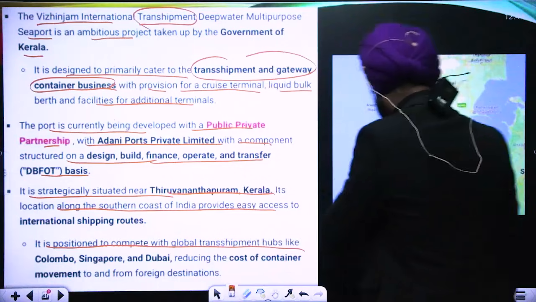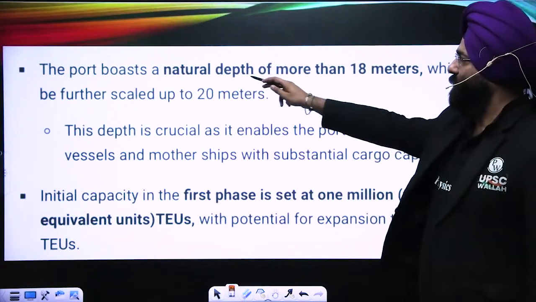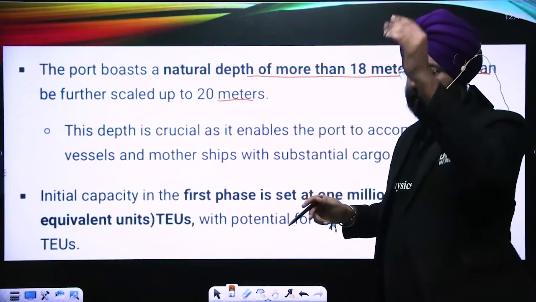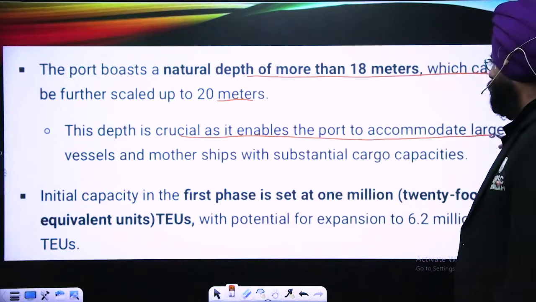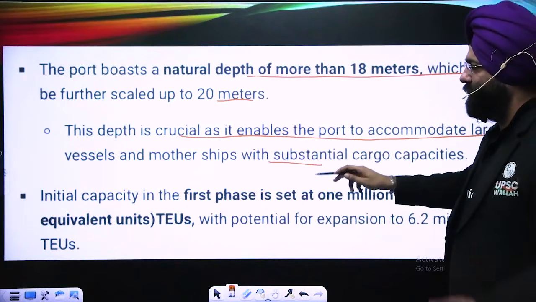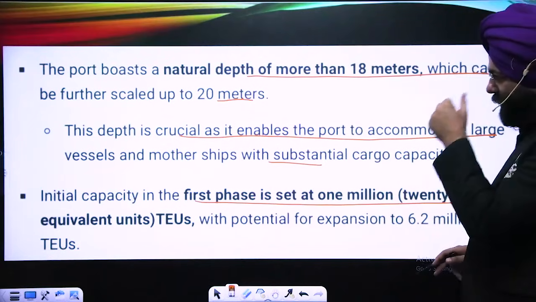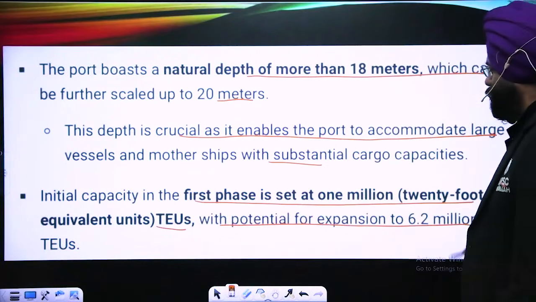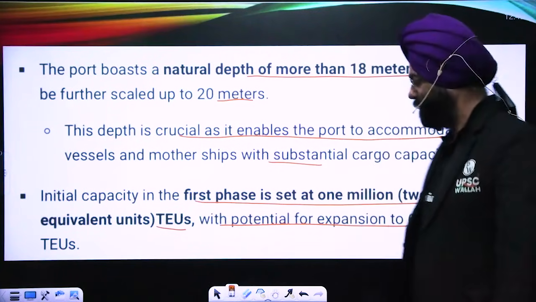Now as we move ahead, the port boasts a natural depth of more than 18 meters, which can be further scaled to 20 meters, because when depth increases, even larger ships can come. This depth is crucial as it enables the port to accommodate even larger vessels and mother ships. India's initial capacity in the first phase is set at 1 million twenty-foot equivalent units, with potential of expansion to 6.2 million TEUs. That means the capacity can be further increased.